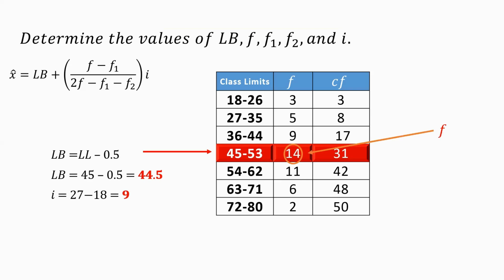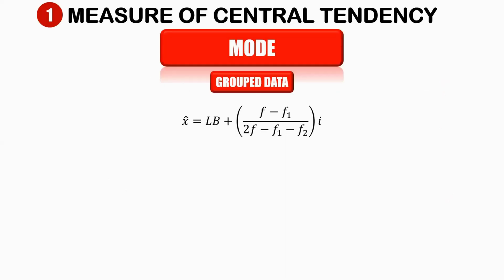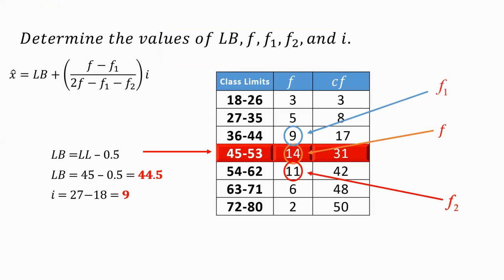For f sub 1, that is equal to 9. Remember, f sub 1 is the frequency before the modal class, and f sub 2 is the frequency after the modal class. Let's take a look at this given picture. That is the data values we've gathered to use in our formula.